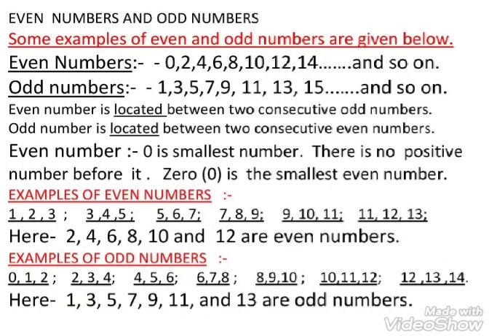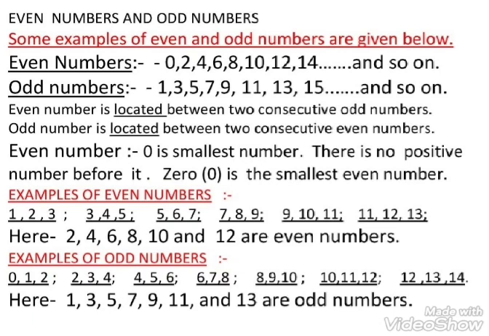Finally, we come to even numbers and odd numbers. Some examples of even and odd numbers are given below. Examples of even numbers: 0, 2, 4, 6, 8, 10, 12, 14 and so on.